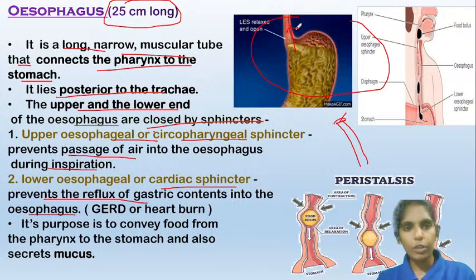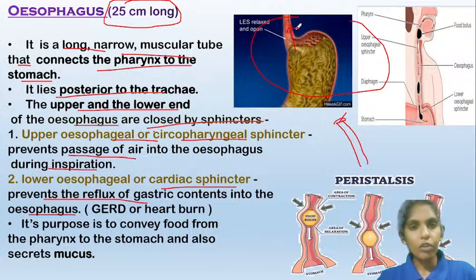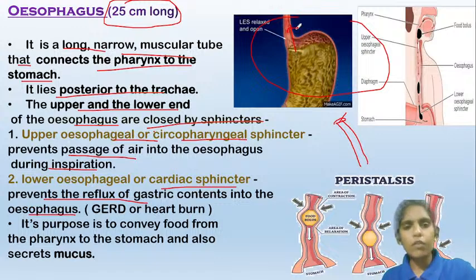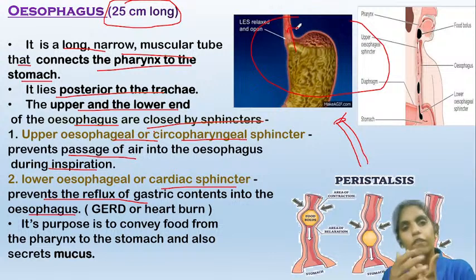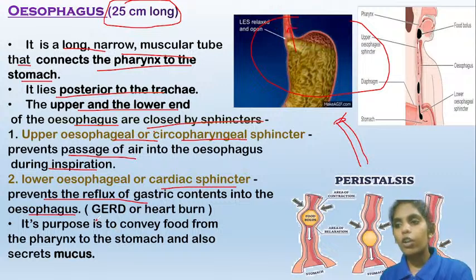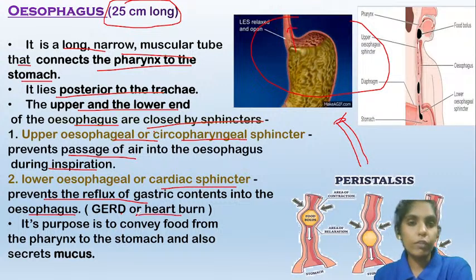So that is about the upper esophageal sphincter, which will prevent the entry of air into the esophagus, and the lower esophageal sphincter, which will prevent the backflow of the contents of the stomach into the esophagus. There are certain situations when the contents of the stomach may enter into the esophagus. When the lower esophageal sphincter is not closed properly, they may enter into the esophagus, and it will cause some burning sensation in the esophagus, which we call heartburn or acid reflux.